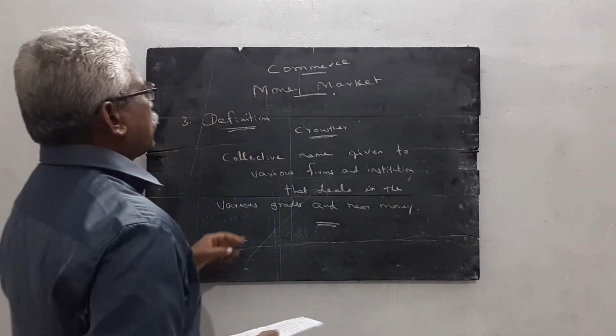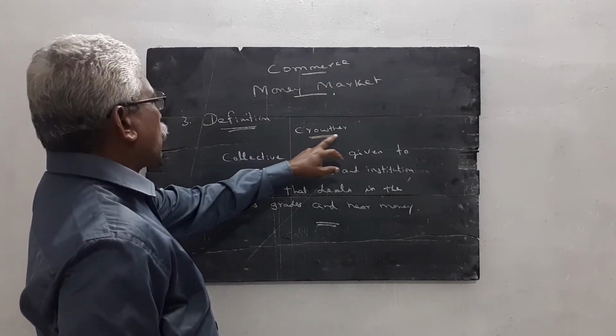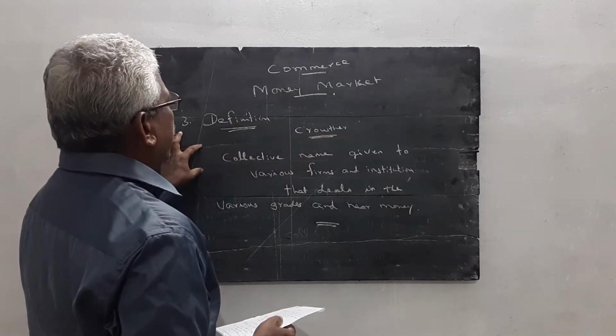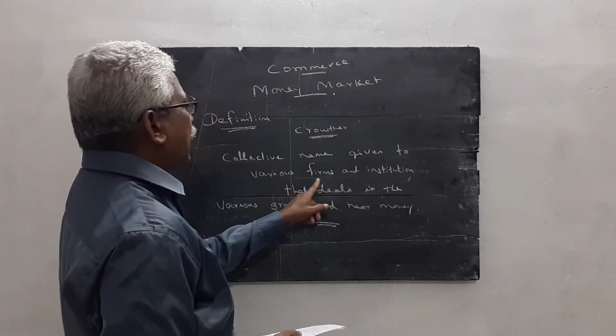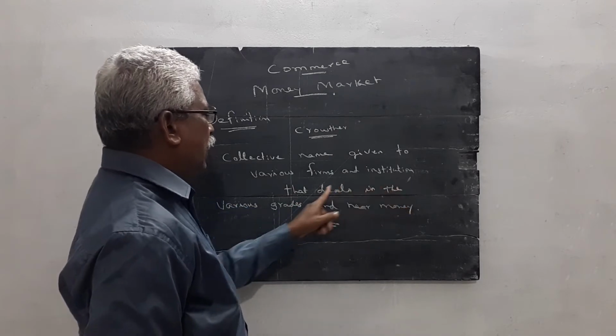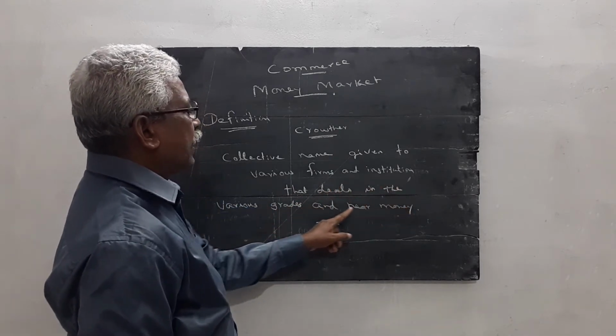This definition is given by Mr. Crowther. According to Crowther, money market is a collective name given to the various firms and institutions that deal in the various grades and near money.